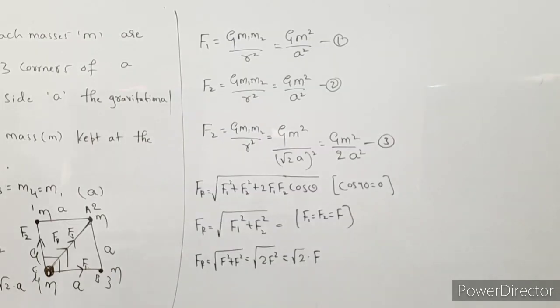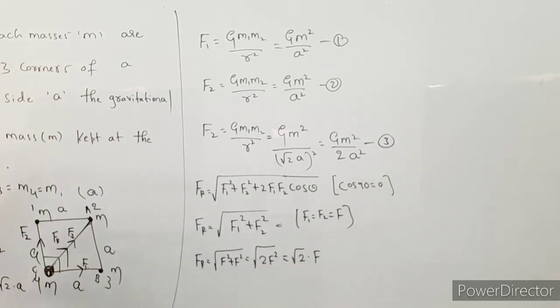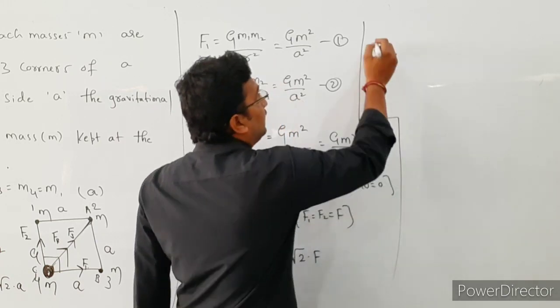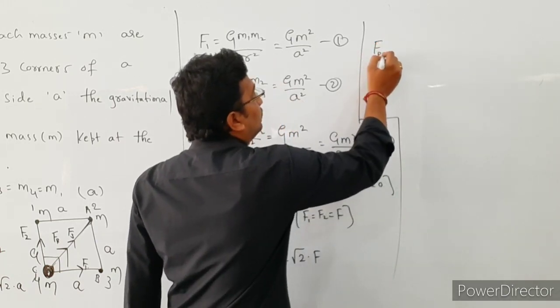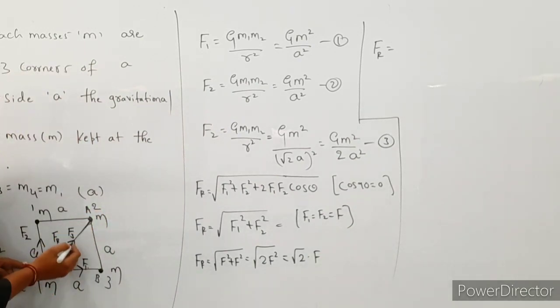See here, this is the resultant force, that is root 2 into F, right? So the net force acting on the particle of mass m is equal to the resultant force plus F3.